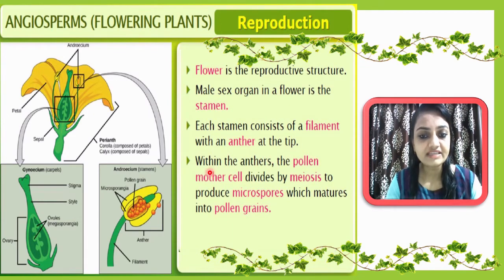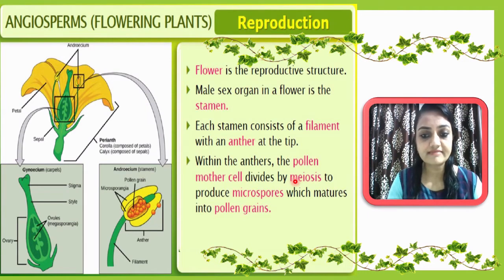Within the anther, the pollen mother cell is there, which will divide by meiosis. The pollen mother cell itself is diploid, and it will divide meiotically. You know very well, meiosis is the event in which the diploid number of chromosomes is converted into the haploid number.